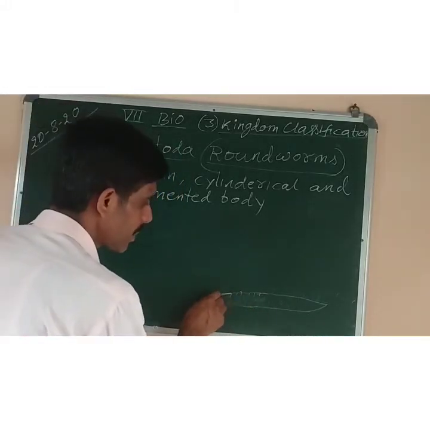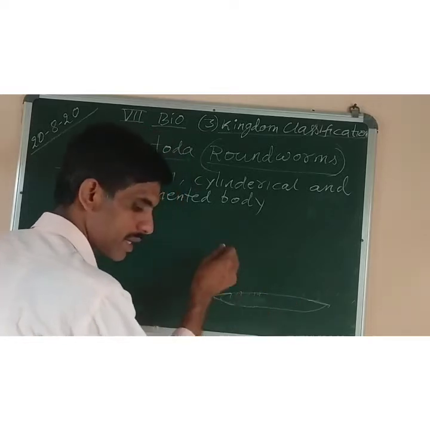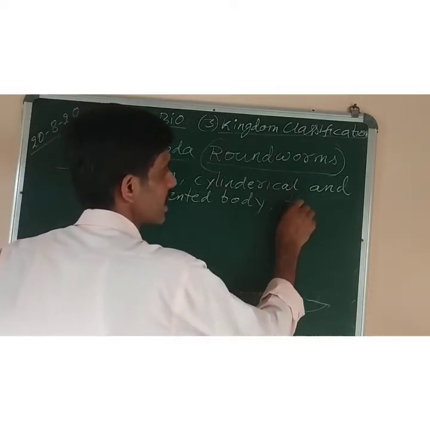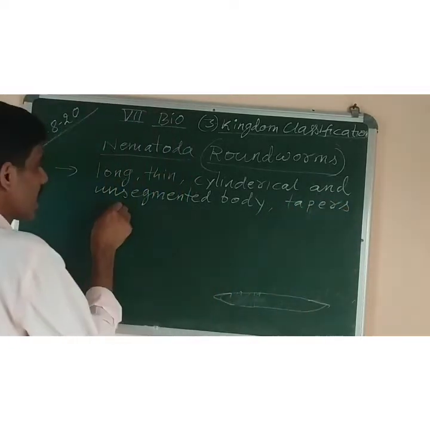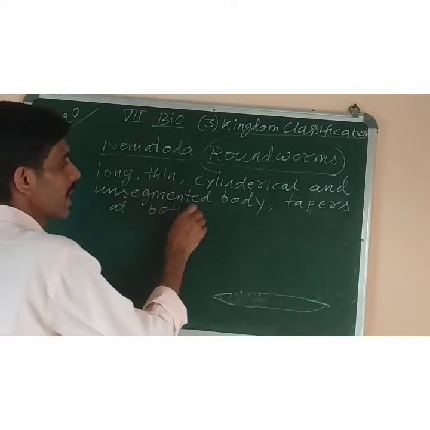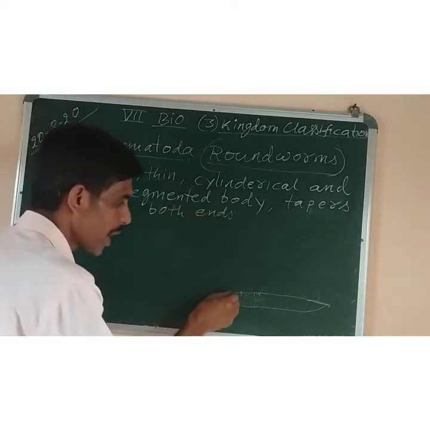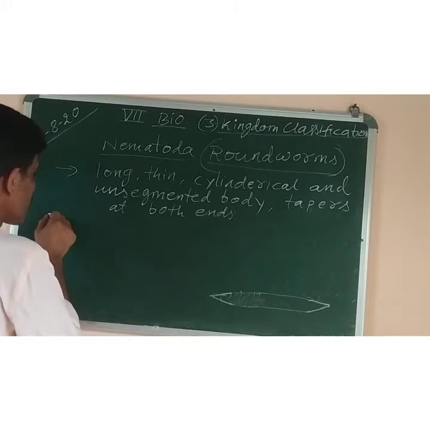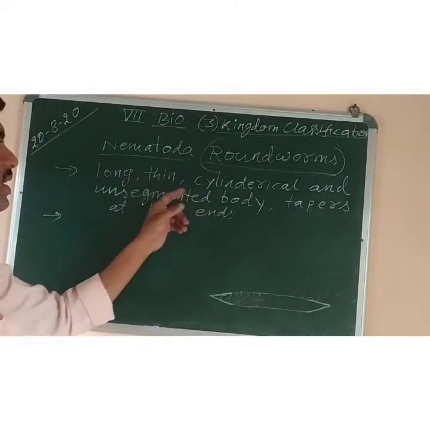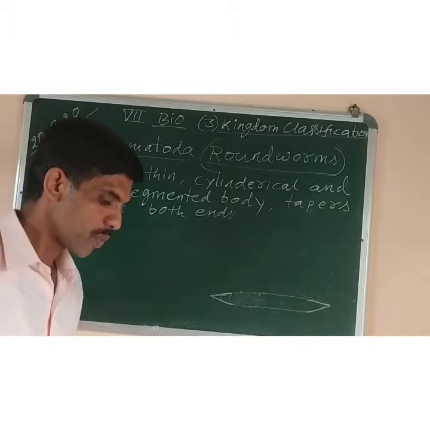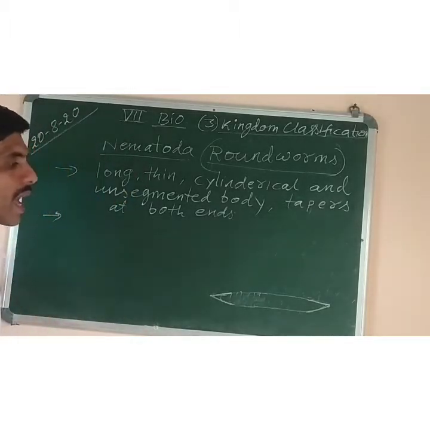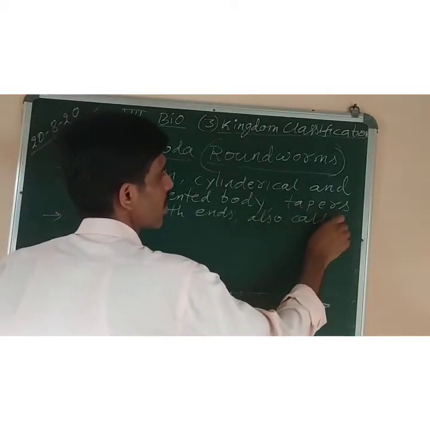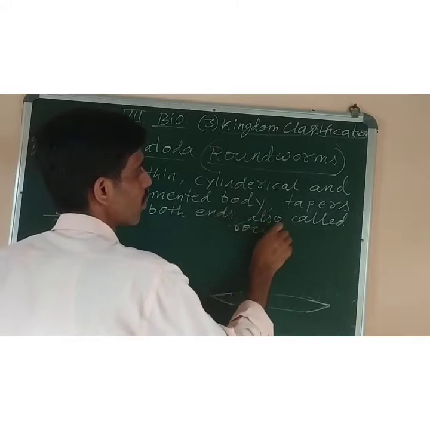And you can see that their tips are also pointed. Thick in the middle and tips are pointed. So that is called, it tapers at both ends. T-A-P-E-R-S, tapers at both ends. The meaning of tapers at both ends is pointed at the tips, like here also and here also, in the front also, in the last part also. Okay. So the first point is they have a long, thin, cylindrical and unsegmented body which tapers at both ends, and that's why they are also called roundworms.